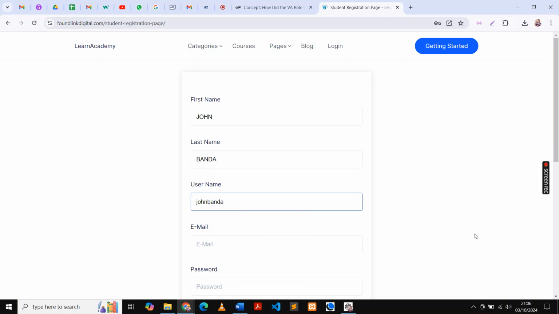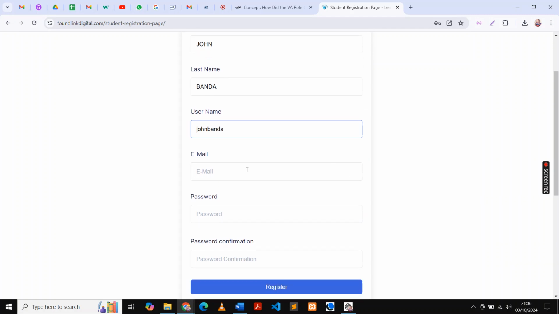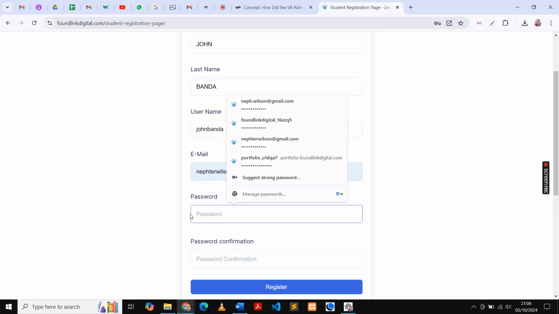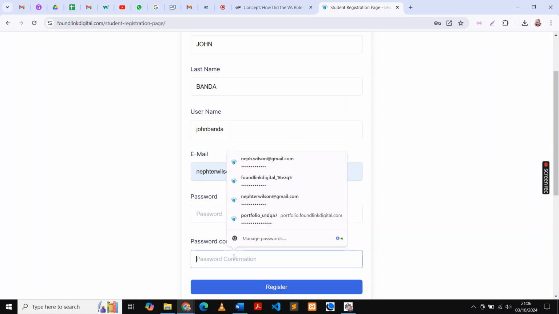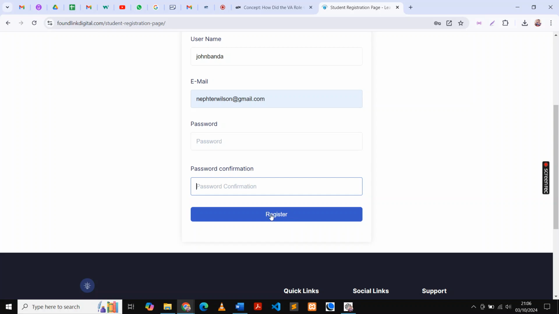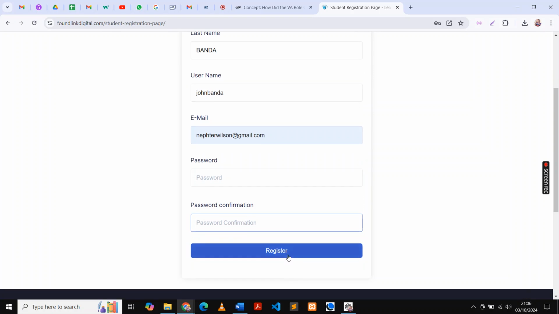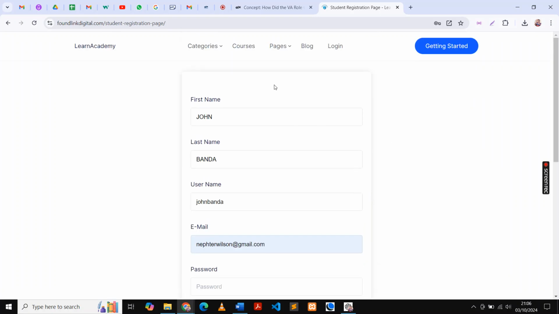Then I will go down here. I'll enter my email. For example, this is my email, for example. Now you enter password here, and you repeat password here if you are the first user. Then you click this button. So when you click this button, register, if you have entered all the necessaries here, you will get registered. So once you are registered, then you can come back to Learn Academy.